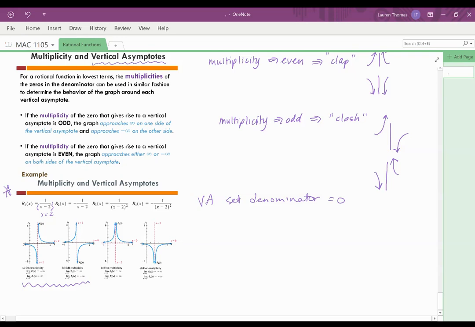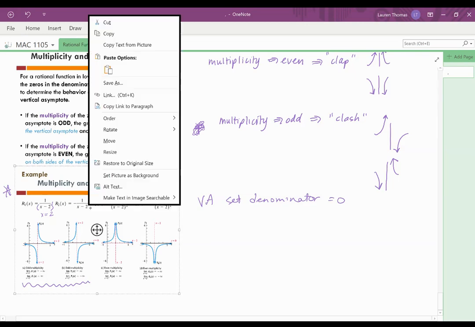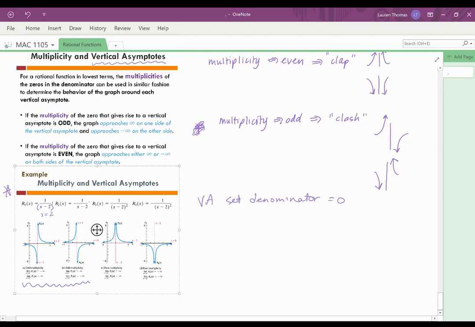1 is odd, so therefore we're going to fall under this clashing situation. Okay, so as you can see, as the function is coming from the left, it's heading towards negative infinity. As it's coming in from the right, it's heading towards positive infinity. The function is clashing as it's heading towards that asymptote. Okay, same deal here. All right, the multiplicity is 1 on that factor, which is odd. The function is also clashing. Now, as you can see on this one, it's clashing in a different direction. That's because of this negative sign on the outside.